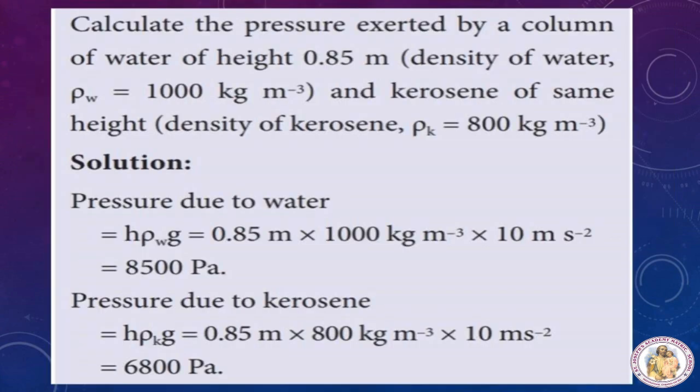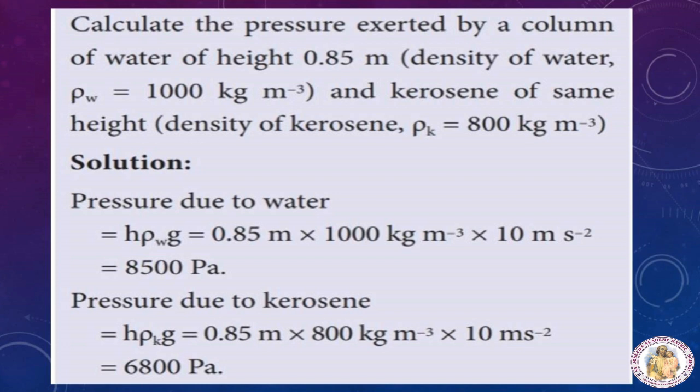Calculate the pressure exerted by a column of water of height 0.85 meter. Density of water, so we already know that density is denoted as rho. For water we have written rho W is equal to 1000 kilogram per meter cube. And kerosene of the same height, density of kerosene, rho K is equal to 800 kilogram per meter cube.